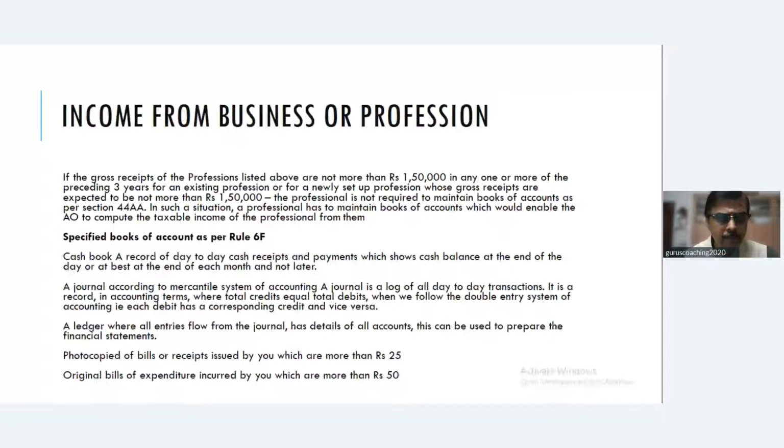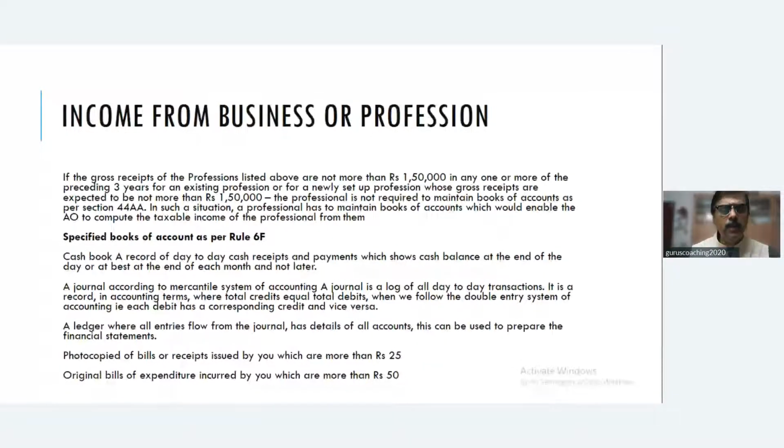Very important point. So what is the point of difference here? If for all the 3 years it crosses 1,50,000, he has to necessarily maintain books of accounts. For the past 3 years, for example, I am a professional. For the last 3 years, my turnover has crossed 1,50,000. Now it's compulsory for me to maintain books of accounts. But having said that, if my turnover in any of the last 3 years has not crossed 1,50,000, very important point, then I only need to maintain certain books of accounts which will enable the assessing officer to determine my income.